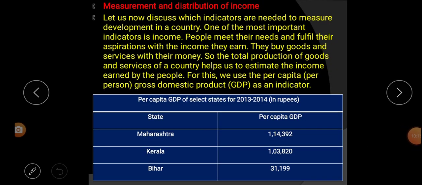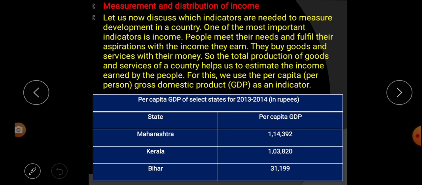Next topic, measurement and distribution of income. Let's begin the paragraph. Let us now discuss which indicators are needed to measure development in a country. That means how far a country is developed, how far it is developing. To measure that, which indicator do we need? We are going to discuss that in this paragraph.